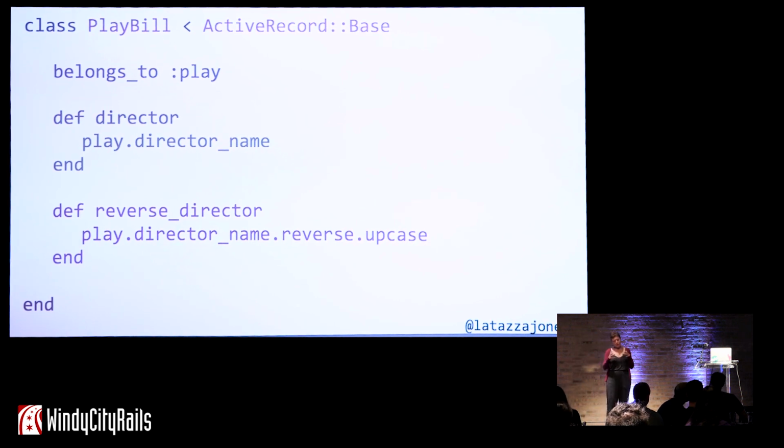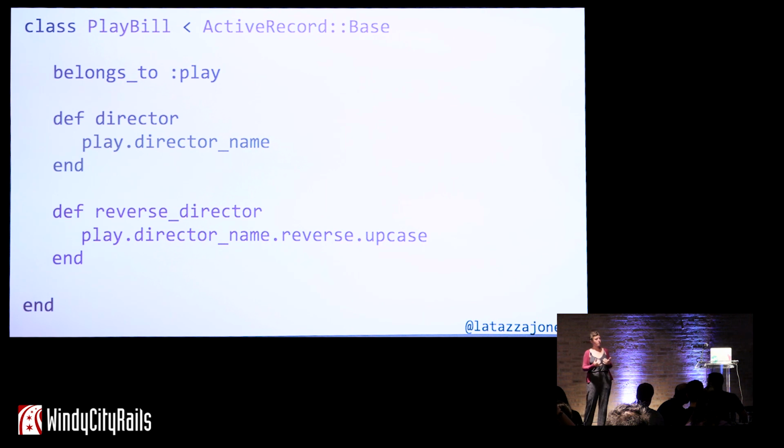So string, it's play.director that is returning, so we already know that that's not breaking the law of Demeter. Play.directorName is returning a string, and the string class is a part of the Ruby core. And then we're calling the method .reverse on that. And .reverse is a method in the string class. String is a direct dependency of playbill, because anything written in Ruby is dependent on Ruby.